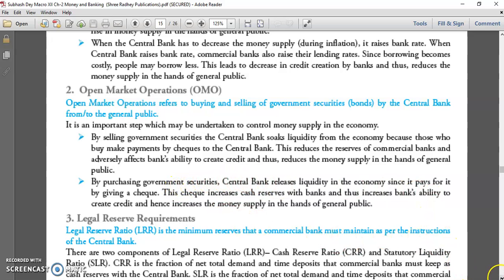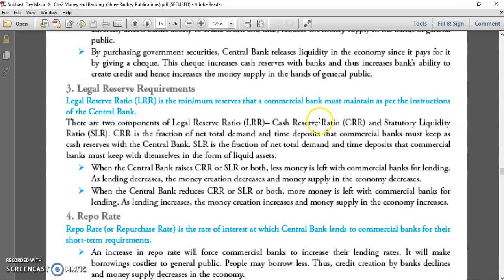Next is legal reserve. In the same way, legal reserve requirement means CRR, SLR. Once RBI wants the money supply to be less in the market, RBI increases CRR, the cash reserve ratio, and SLR. It means if CRR, SLR or the legal reserve ratio goes up, banks have to keep more money with RBI as well as with themselves. So a lesser amount is available with commercial banks as loans. So loans go down, the public gets lower loans, and that's why there is money contraction in the market. So these are the legal reserve ratios.